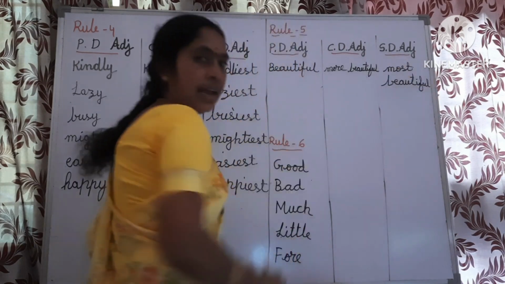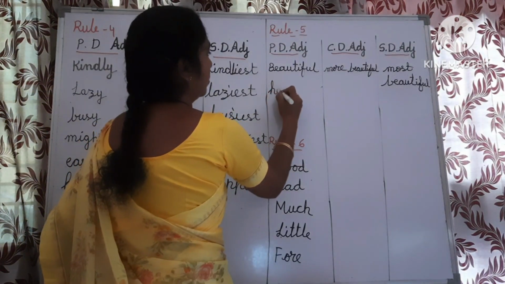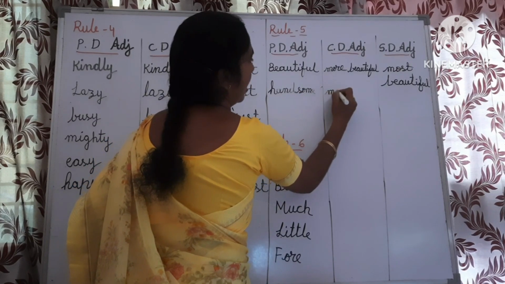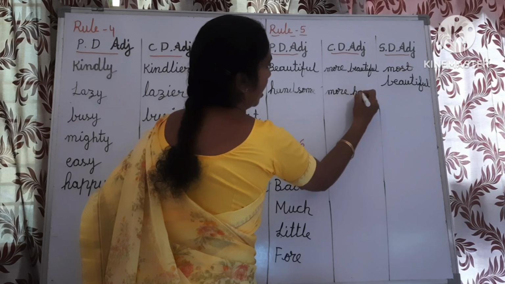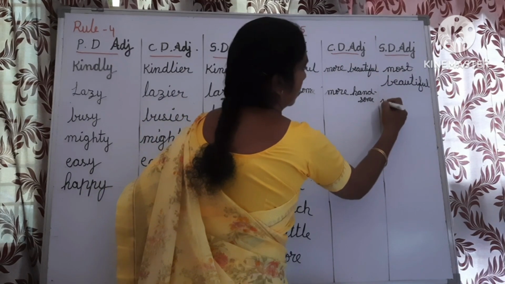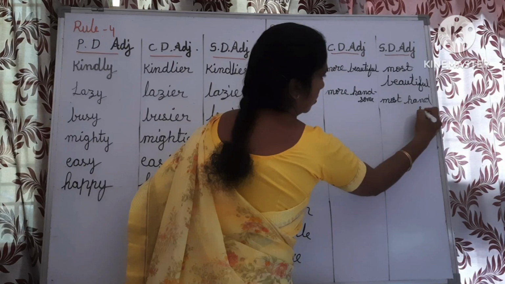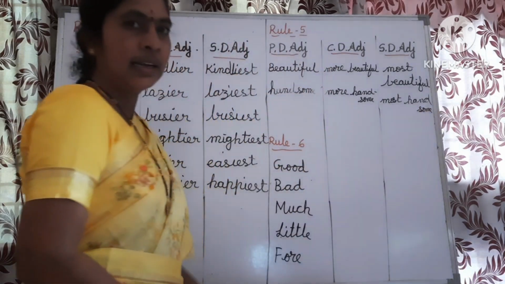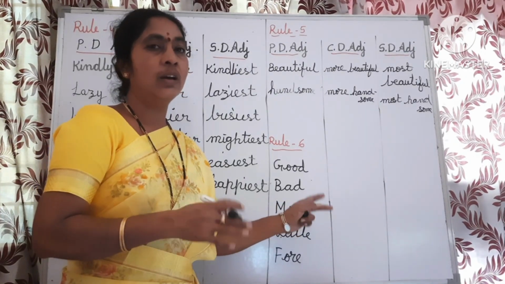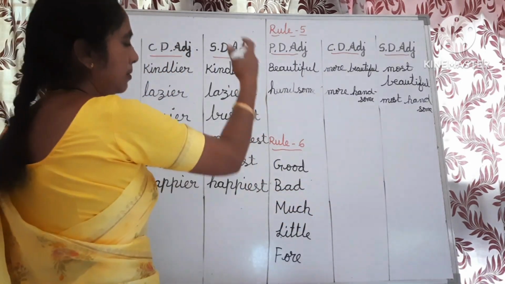One more example. Handsome, more handsome, most handsome. Dangerous, more dangerous, most dangerous. Expensive, more expensive, most expensive. These are the examples of rule number 5.